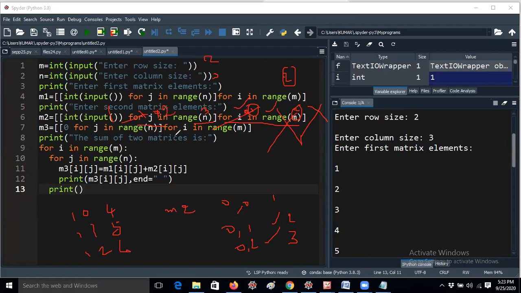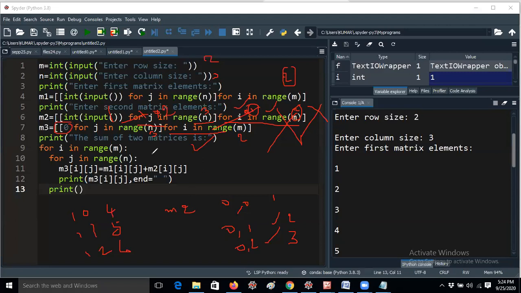Here I took 0 first, because we already know that in matrix addition, the resultant matrix will always be taken as 0, and again the process repeats. So for I in range, I value is 0, and again it moves to J value 0. In 0, 0 position, in all positions it returns 0, because I take int of input of I take 0, for storing purpose. Yes, very good, excellent. Next, move to the print statement.